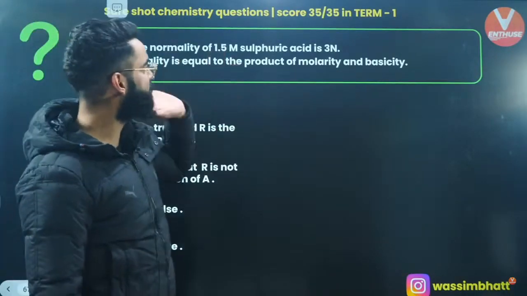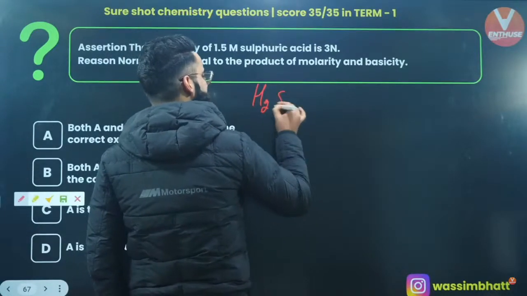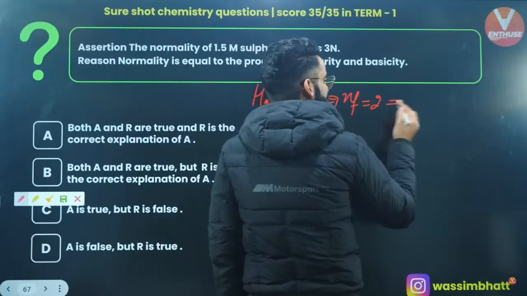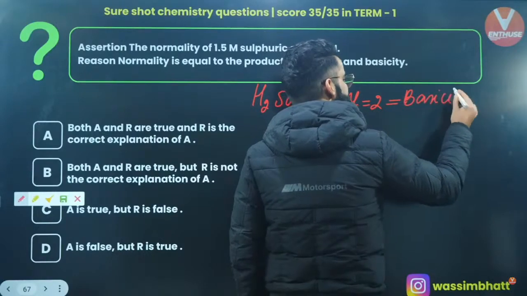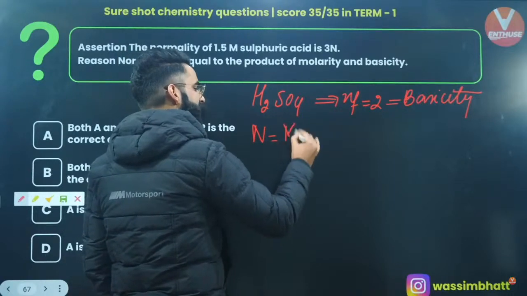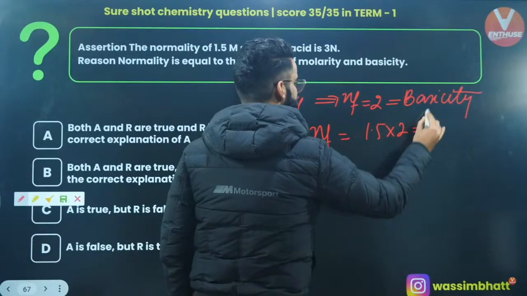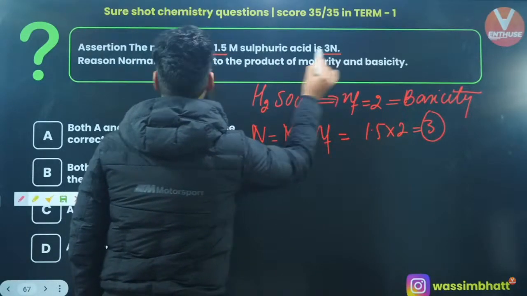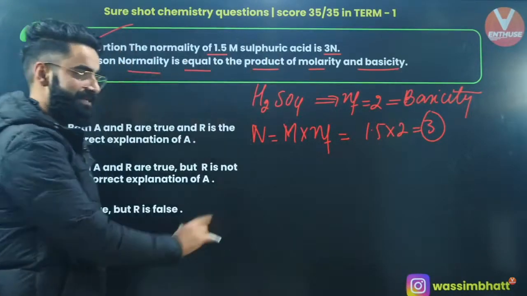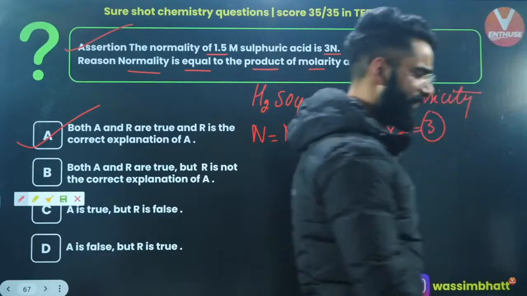The normality of 1.5 M sulfuric acid. If you talk about H2SO4, what about the N factor? Normally the N factor of H2SO4 is 2. What does N factor of an acid mean? It means its basicity, the number of H+ it donates. And we know normality is molarity multiplied by the N factor of the solute. Molarity is given as 1.5, N factor is 2, the value comes out to be 3. So this statement is absolutely correct. Reason: normality is equal to the product of molarity and basicity for this acid. Absolutely right. So it's option A, my dear people. Perfectly done.